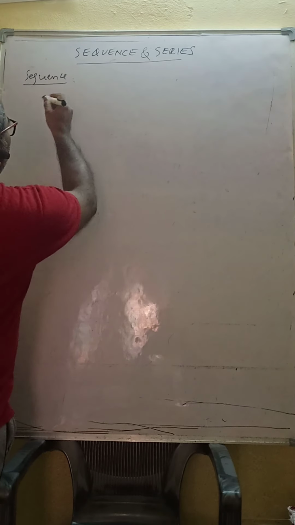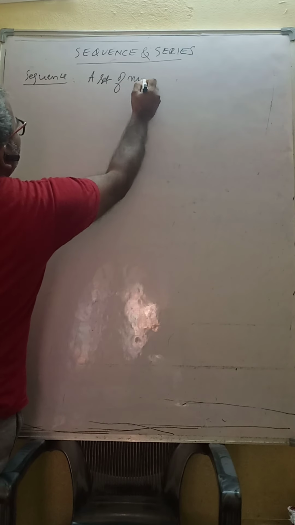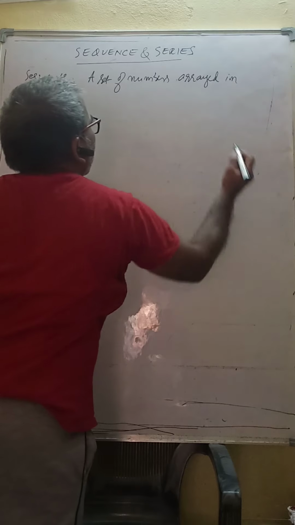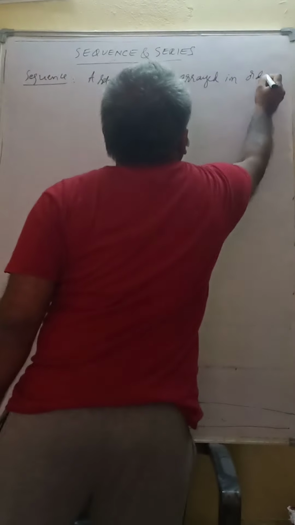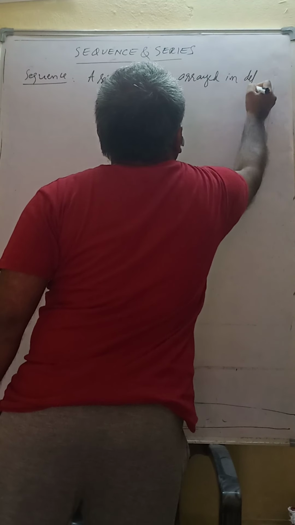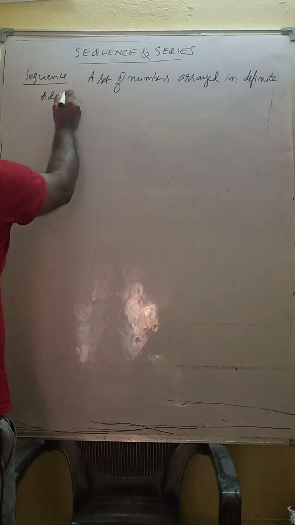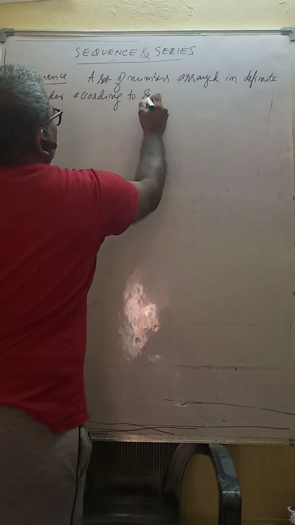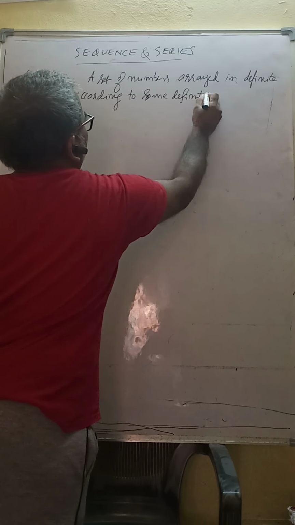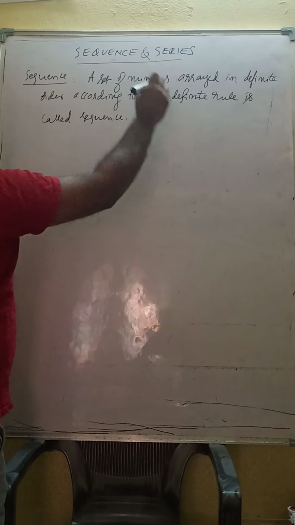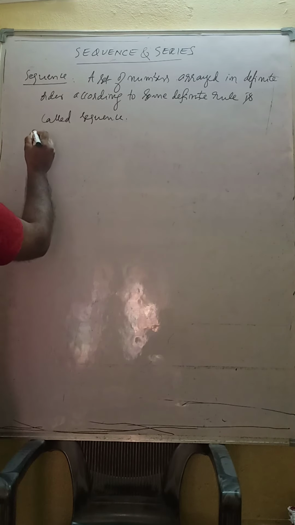I am writing the definition: a set of numbers arranged in definite order according to some definite rule is called a sequence.